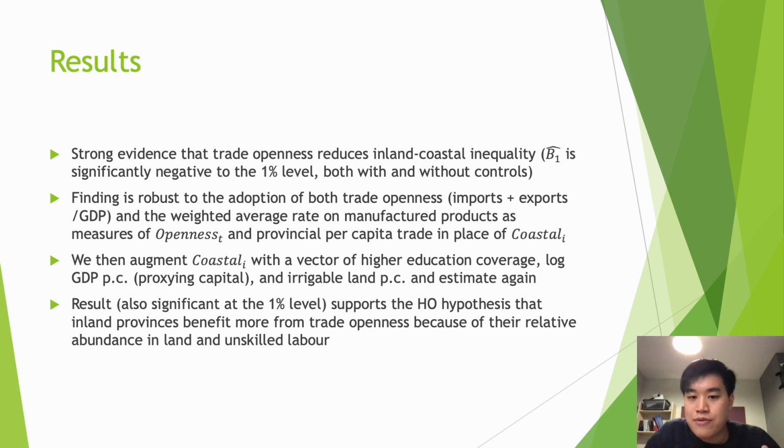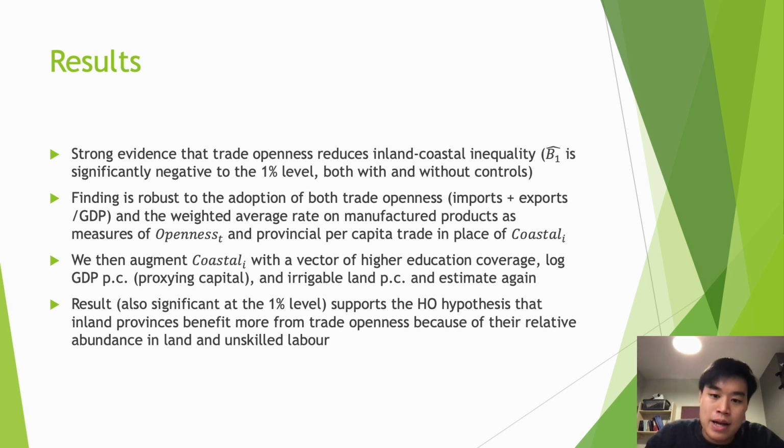We found strong evidence that trade openness reduces inland-coastal inequality. The coefficient of the interaction term is negative and significant at the 1% level, regardless of whether controls are added. This finding is also robust to the adoption of both measures of trade openness, including the sum of imports and exports as a proportion of GDP, and the weighted average tariff rate on manufactured products. It is also robust to the adoption of an alternative measure of exposure, which is provincial per capita trade, in place of the coastal dummy.